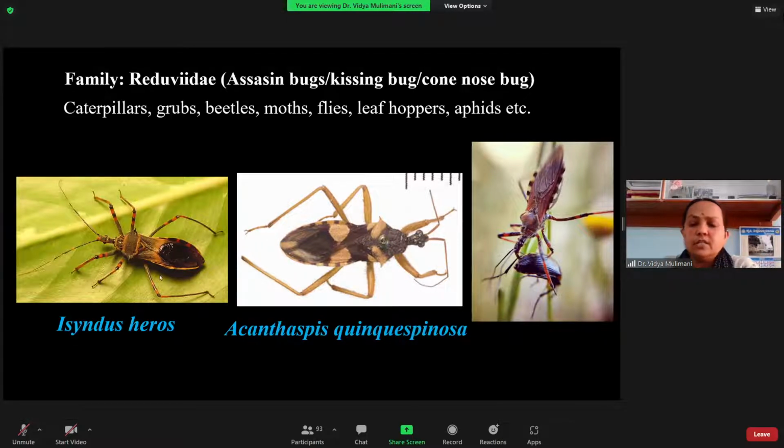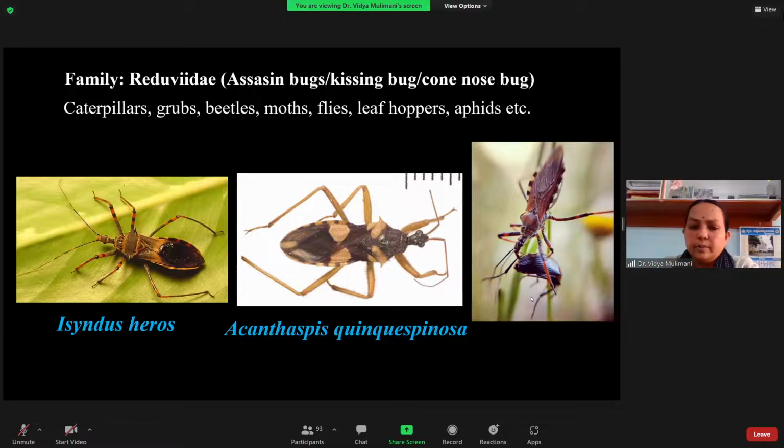One you have is the Ectomocoris or Sycanus, a common one you find. It is a general predator on other insects. And then you have Acanthaspis quinquespinosa. You can see spines on either side of the thorax. So that is why spinosa, Acanthaspis quinquespinosa. So they are also general predators.